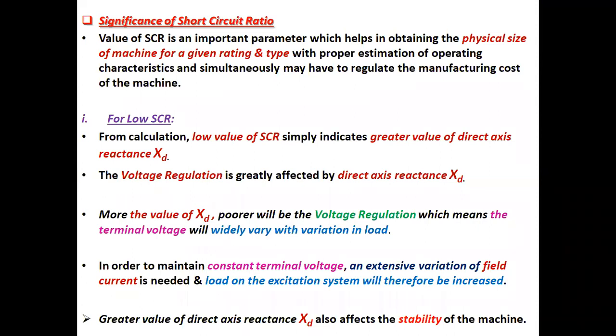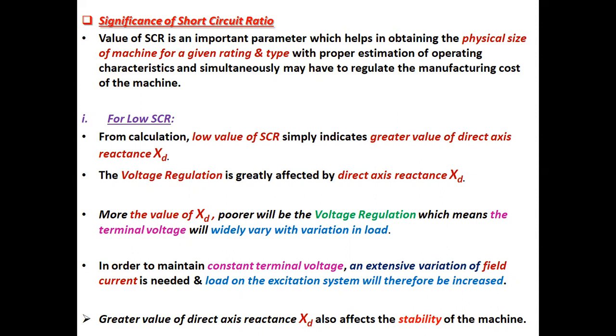Let's start with the significance of short circuit ratio. Value of short circuit ratio is an important parameter which helps in obtaining the physical size of machine for a given rating and type with proper estimation of operating characteristics, and simultaneously may have to regulate the manufacturing cost of the machine.